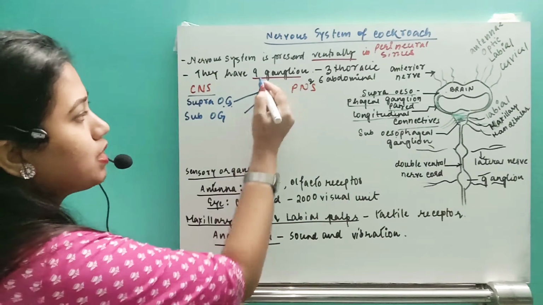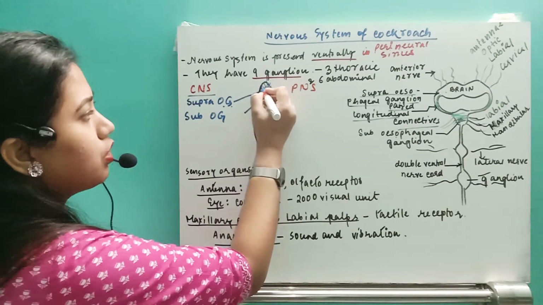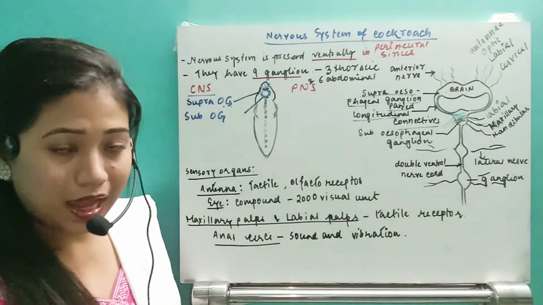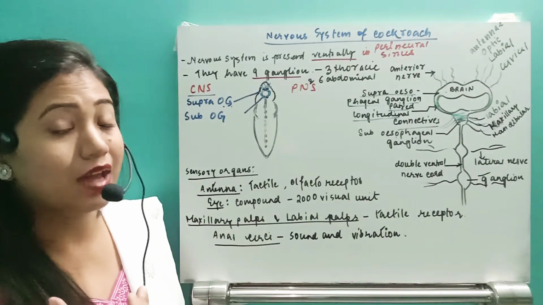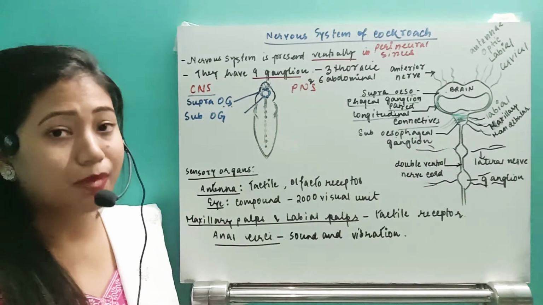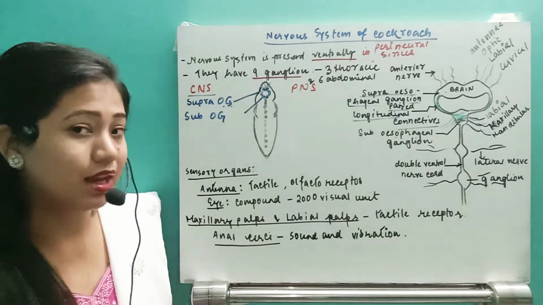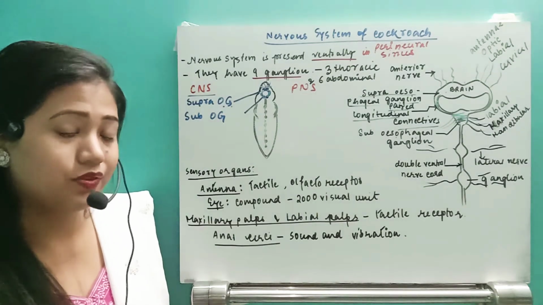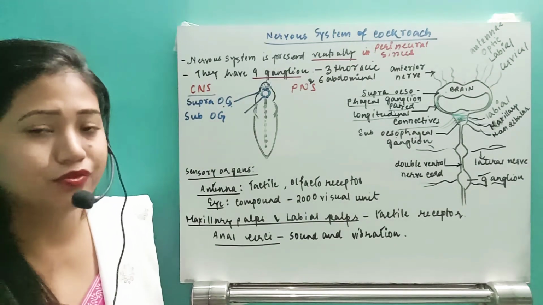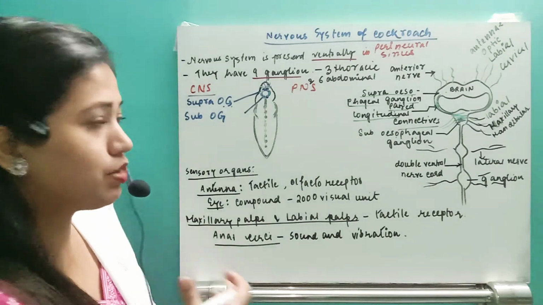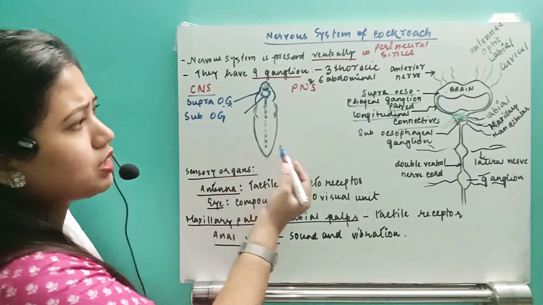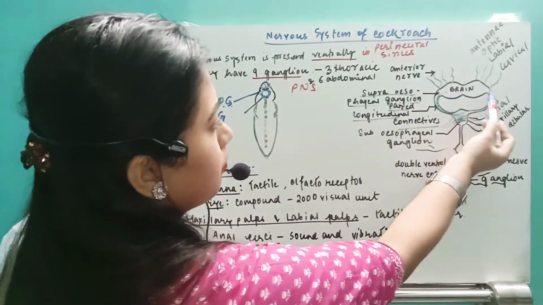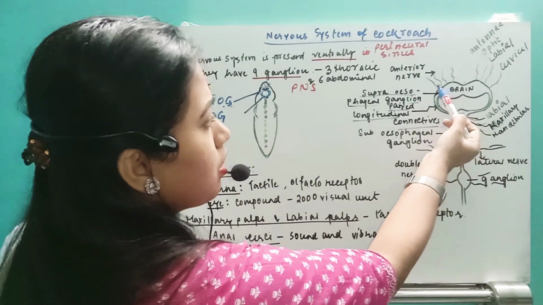Now from the supraesophageal ganglion, a number of nerves go to the different parts of the head. In the head, they have the antenna. In the head, they have the eye. In the head, they have the mouthparts, labium, labrum, maxilla, etc. So they are also acting as sensory organs, right? So if they need to act as sensory organs, they have to be connected with the nervous system, that means the brain.